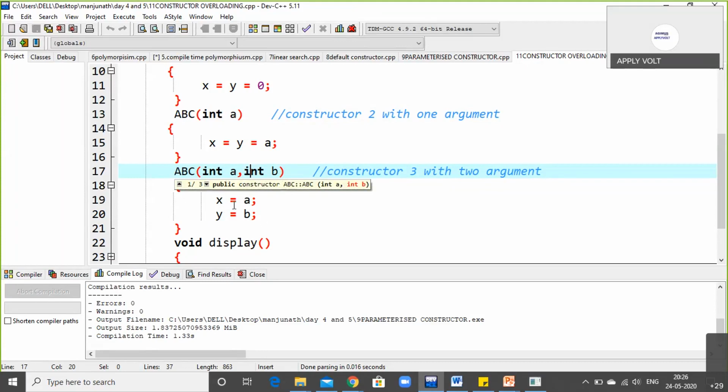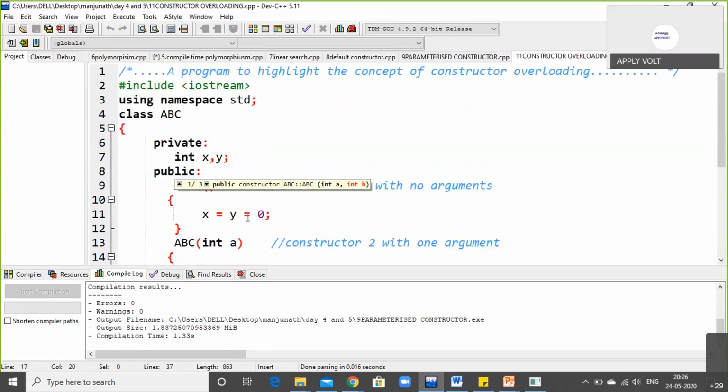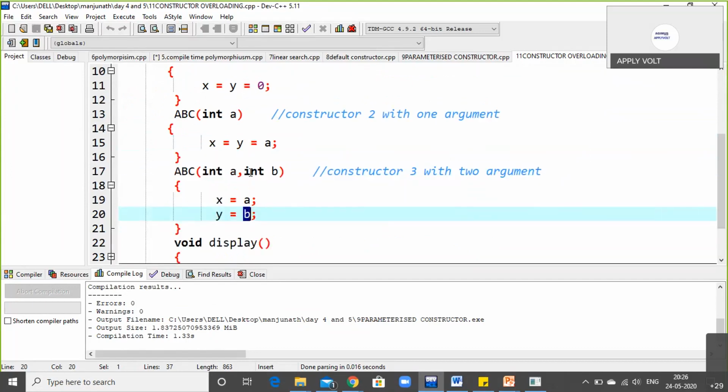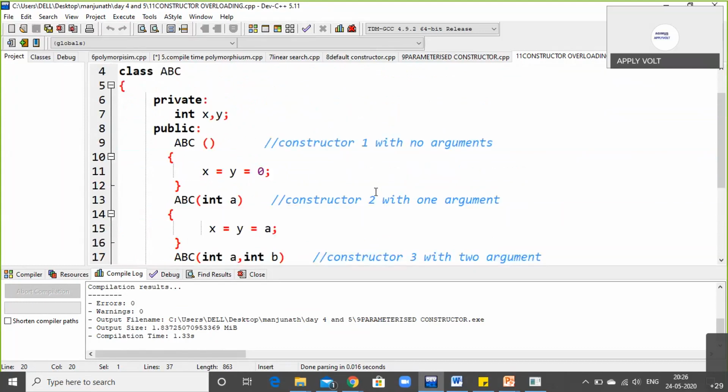Now x is equal to a and y is equal to b. Nowhere have I initialized it as a comma b. I have initialized it as x comma y only. So by using this variable, I am interchanging the value of x to a and y to b. So whatever value is stored in x will be shared to a, and whatever value is stored in y will be stored in b. Okay, so these are the three kinds of arguments placed in constructors.